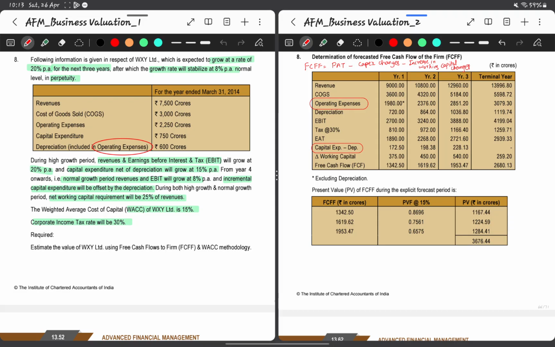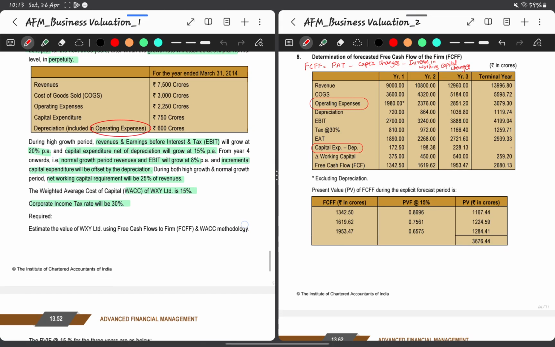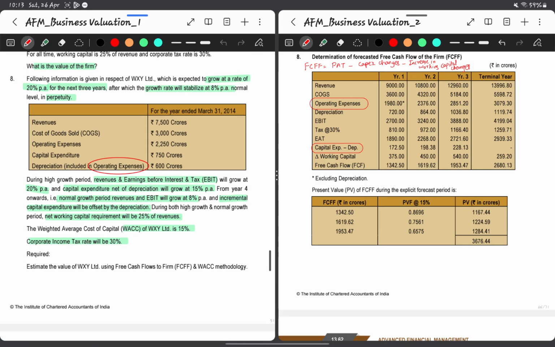Practical question 8. The following information is given in respect of WXY Limited, which is expected to grow at a rate of 20% per annum for the next 3 years, after which the growth rate will stabilize at 8% per annum, the normal level, in perpetuity. Data on the revenue and cost of goods sold for the year ended 31st March 2014 is given, along with operating expense, capital expenditure, and depreciation, which is already included in the operating expenses amounting to 600 crores.